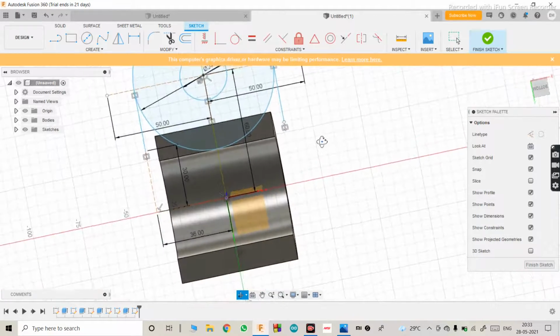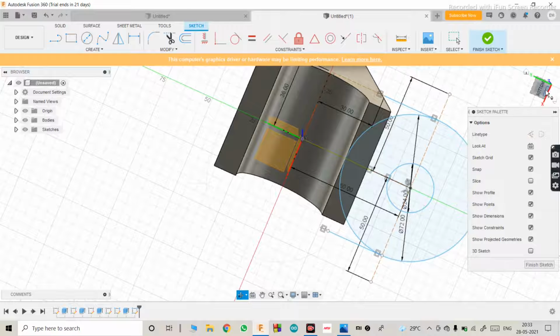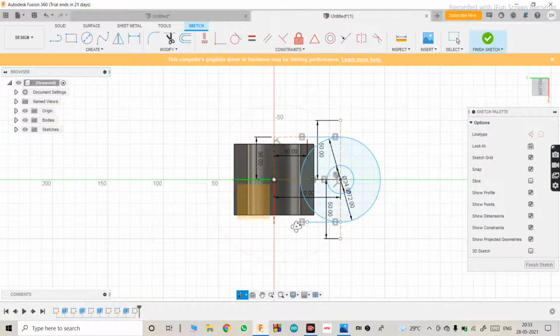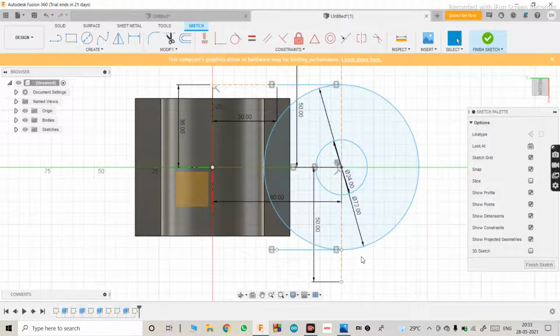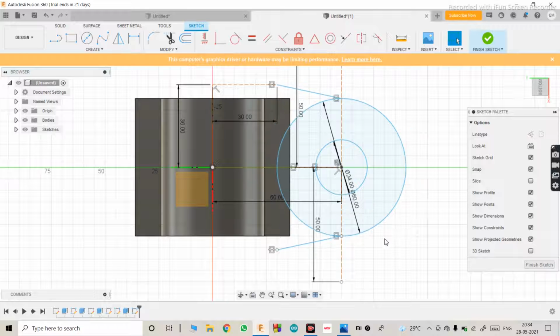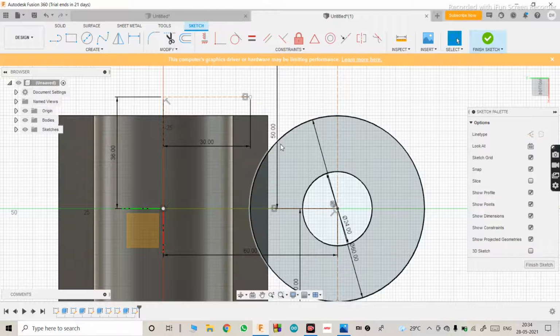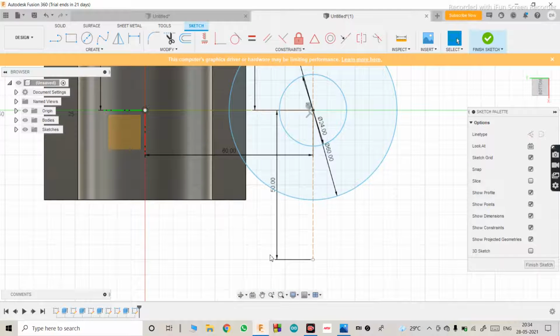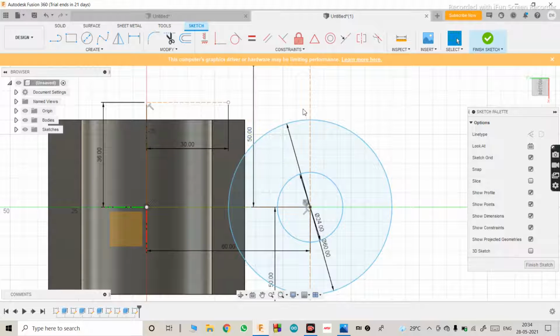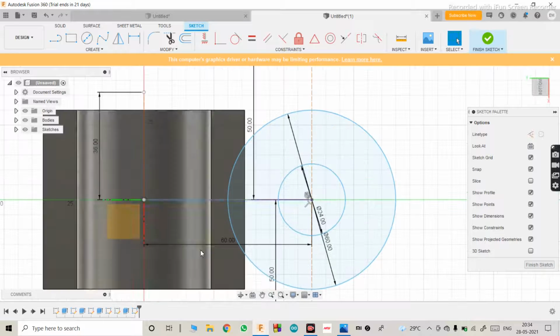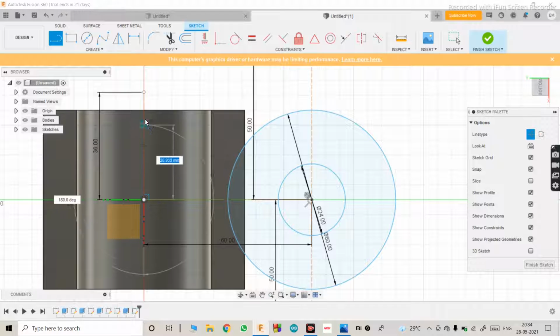Okay, as you can see, now go back and select the bottom plane. We are almost correct. Just make this 72 mm as 60. Okay, and delete these lines, also this one, and go back to line, make it construction, make this as 30.